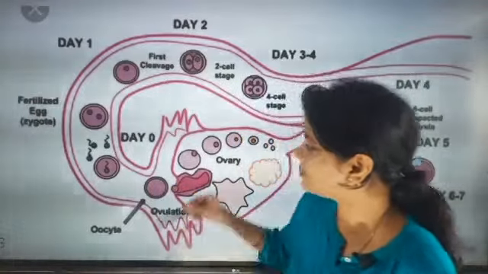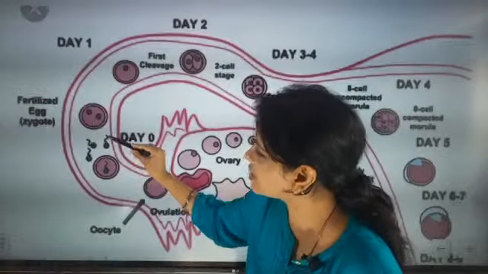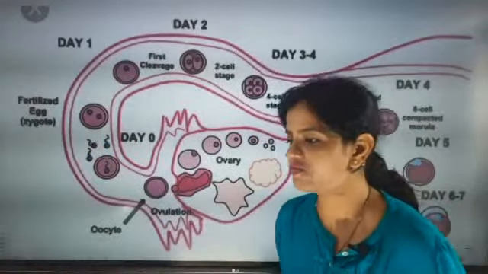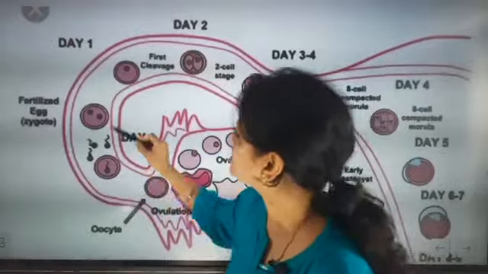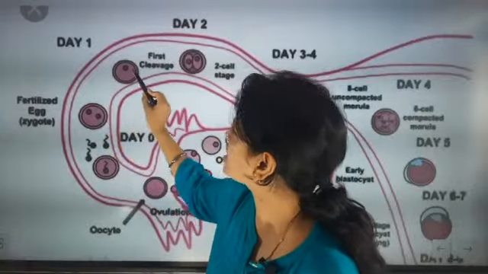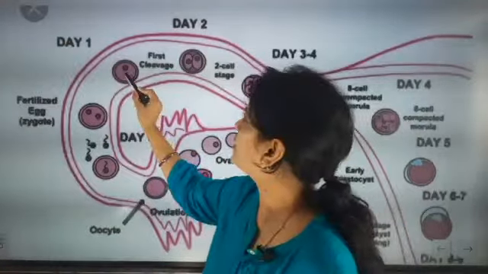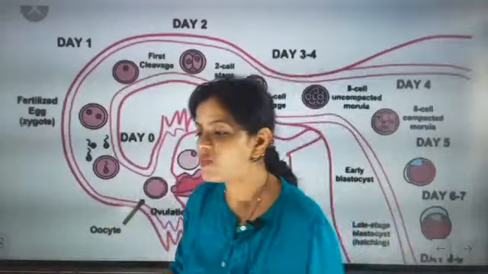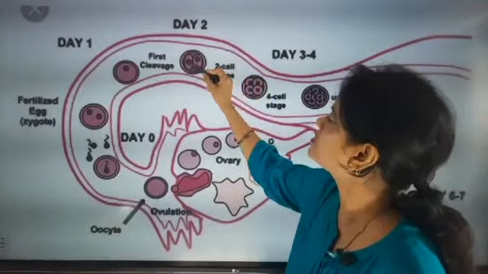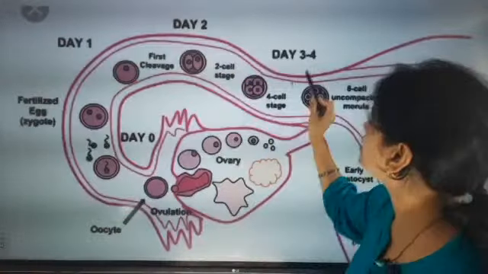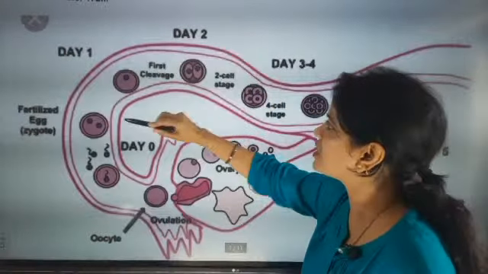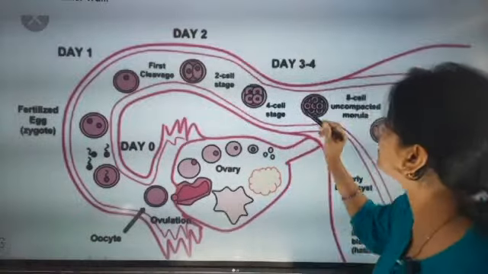Once this egg comes to the fallopian tube, you see one sperm entering it. After the sperm enters, the fertilized egg, the zygote, forms. Now you see how many days it takes to divide. Fertilization starts, and the first cleavage begins. Day 1 means the day of fertilization, when the first cleavage starts. On day 2 you see the 2-cell stage, and on day 3 to 4 the 4-cell stage.